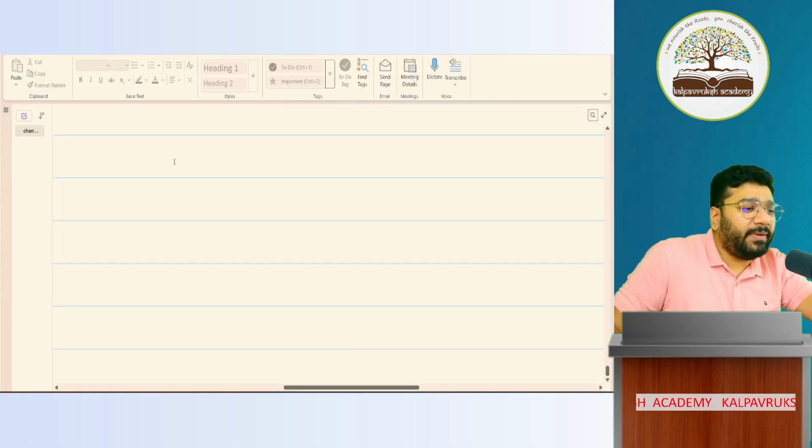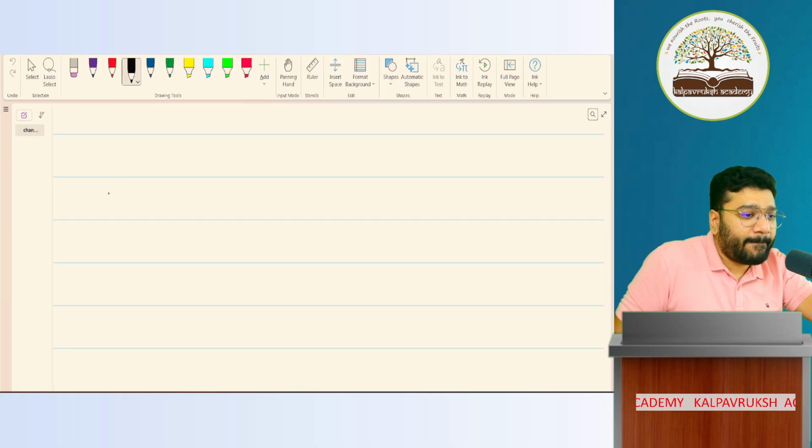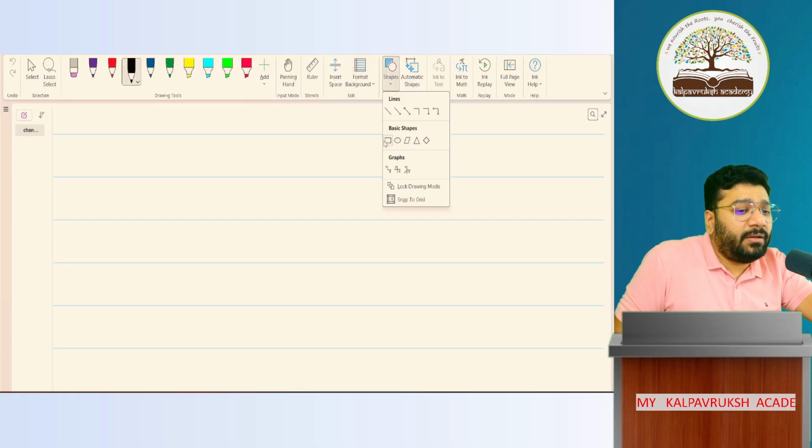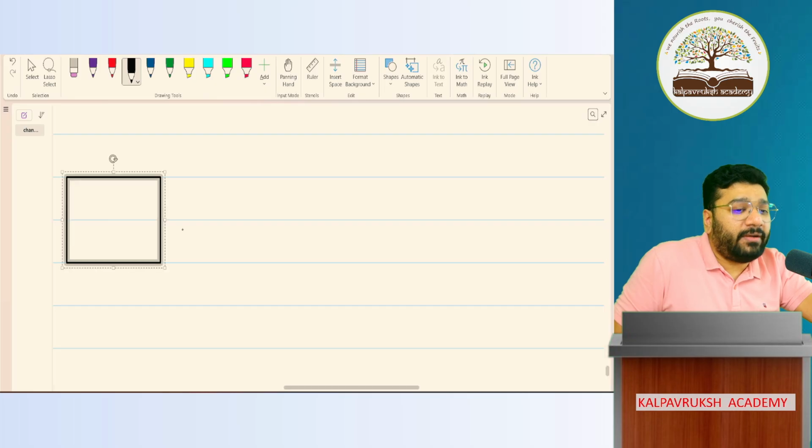Let's do the diagram very quickly, very fast. Guys, the diagram is to set the tone, set the order of the entries. If the order is not clear, it'll become a problem.